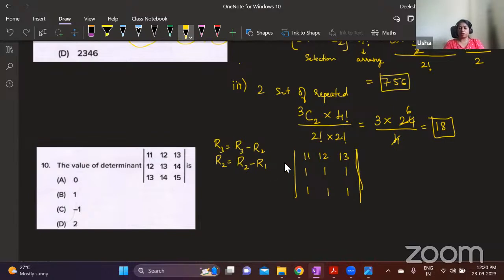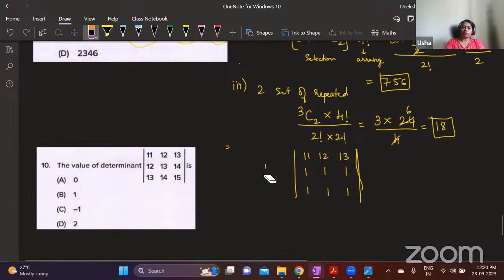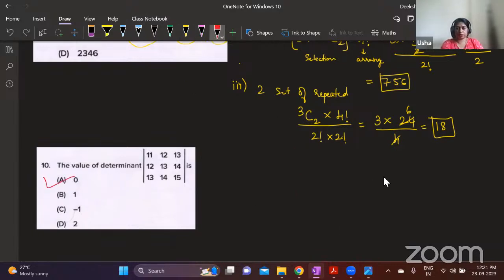Similarly, you can also write C3 equals C3 minus C2, wherein you are changing the columns. That way also you can write. Even if you have differences like this, suppose you have 1, 4, 4, 1, 1, 1, 4, 4, 4. Now if you take 4 common here, this will also become 1, 1, 1. If one row is a multiple of another row, or if one column is a multiple of another column, then also the determinant is 0. So here the answer is 0. It's a property, and we use that property here to get the answer.